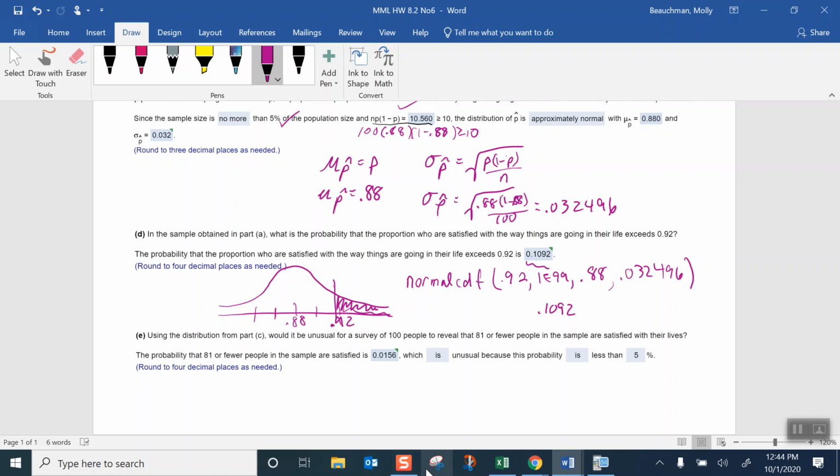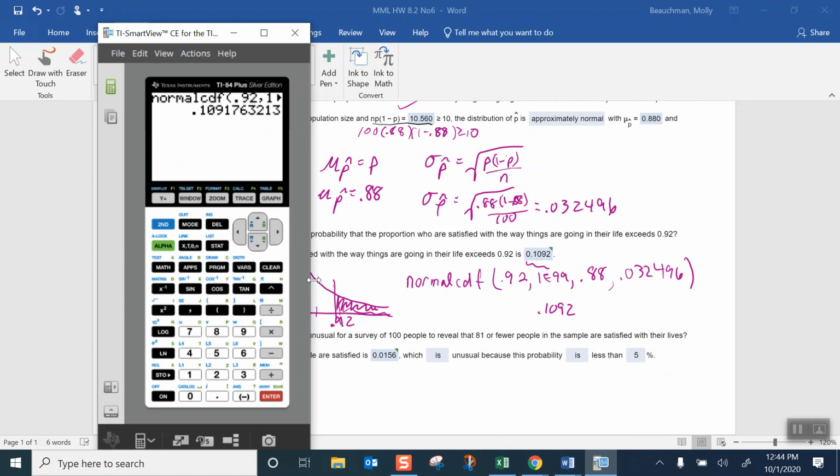If you would have put it rounded to 3 places, let's just see what would happen. Instead of putting the more precise value, if I just put 0.032 rounded to 3 places like I did in the other problem, notice I get a different answer, 0.1056. So even though the question above asks you to round to a certain number of places, the more places you round to, especially if we're rounding to 4 places for our answer, the more precise your answer will be.